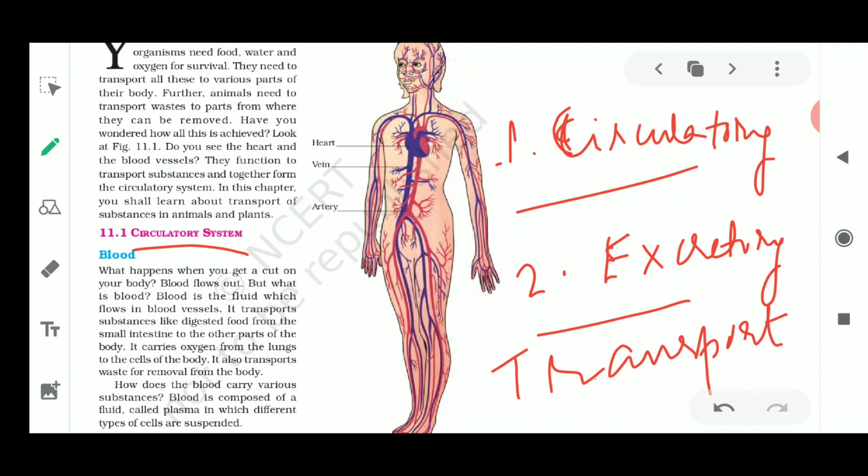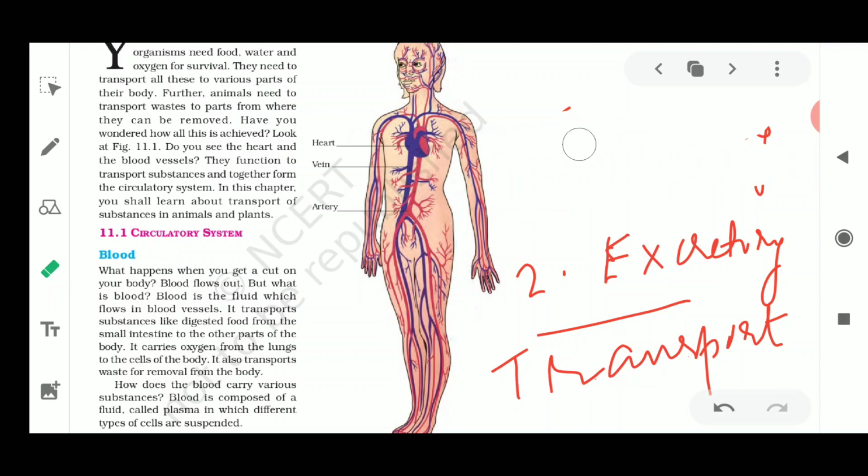Now what happens when you get cut in your body? Okay, before this, I must tell you that the circulatory system consists of three things: the heart, the blood vessels, and the blood. These are the three main things which help make the circulatory system functional.